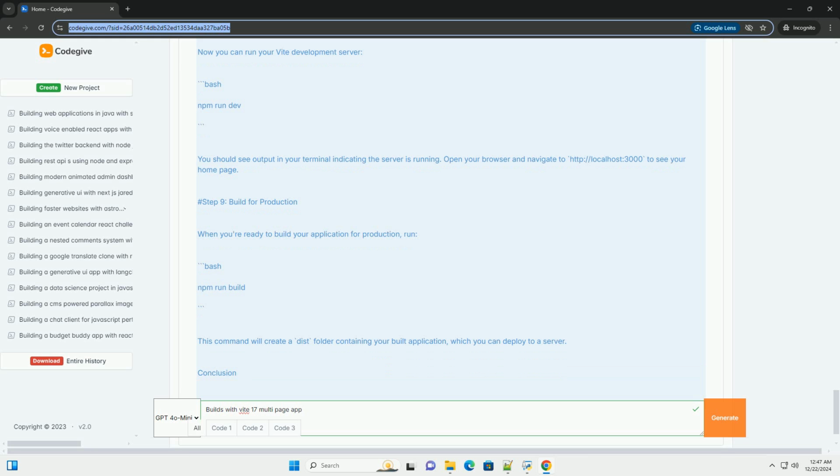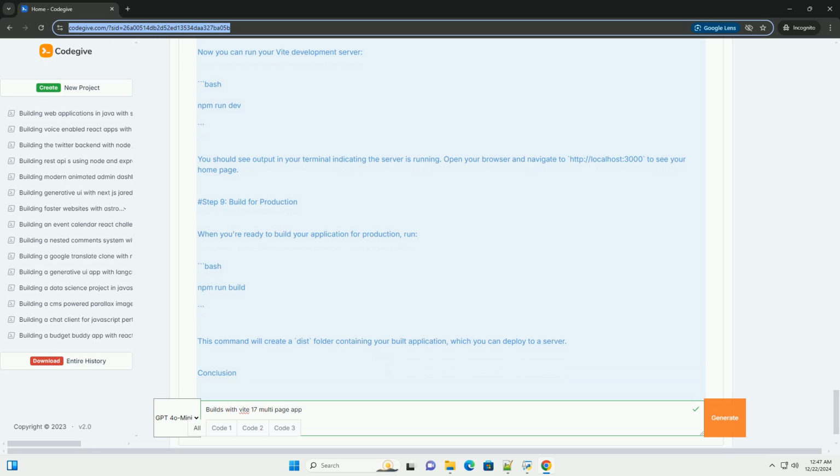Step 2. Navigate to your project. Change to the newly created directory: cd my-multi-page-app. Step 3. Install dependencies. Install the necessary project dependencies: npm install.